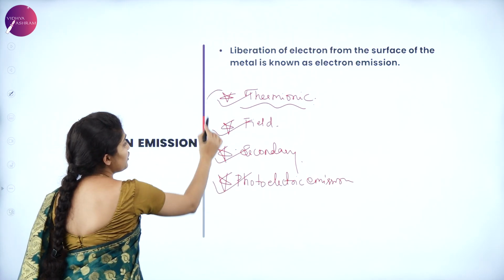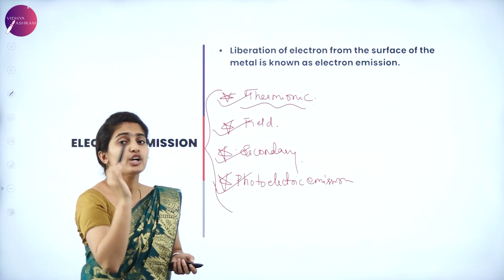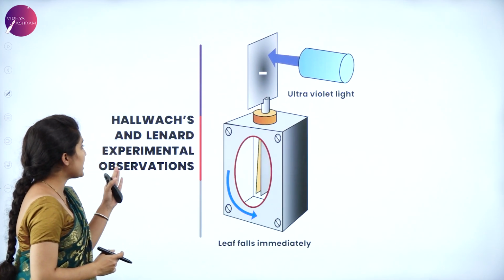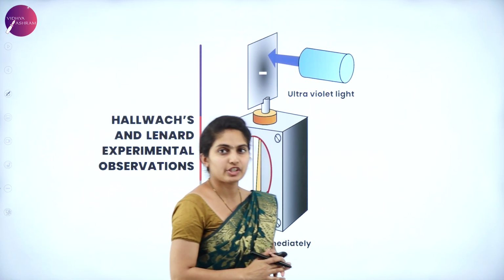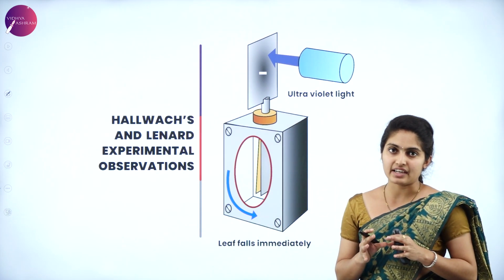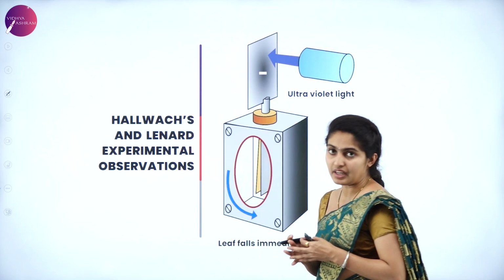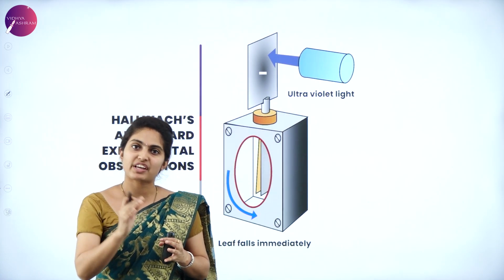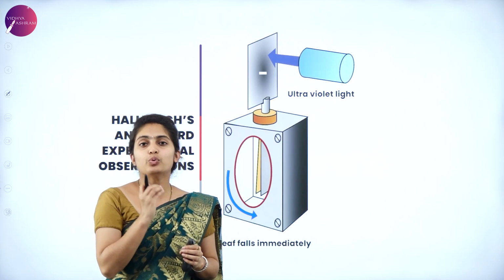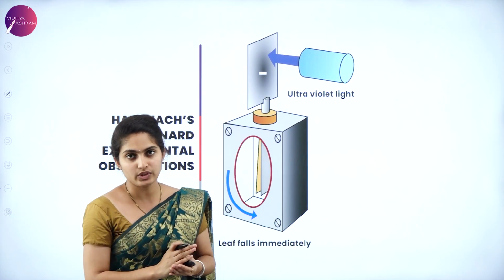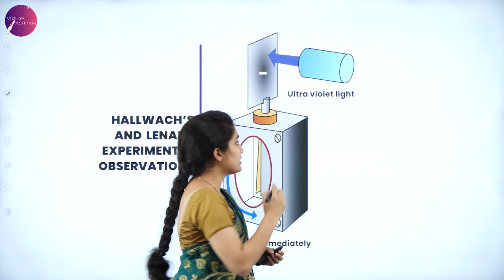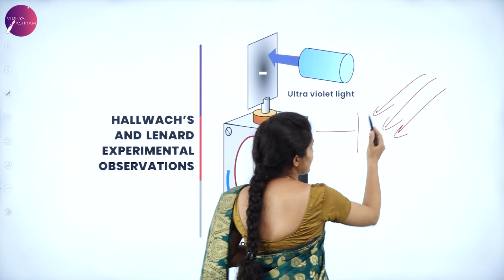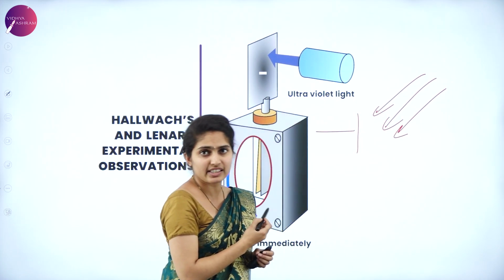Okay, so these are the 4 types of electron emissions with respect to the external energy. Next, we are going on to Hallwachs as well as Lenard's experimental observation. Lenard and Hallwachs both underwent the same type of experiment. That is, the UV light was allowed to fall on the cathode, which emitted the electrons.